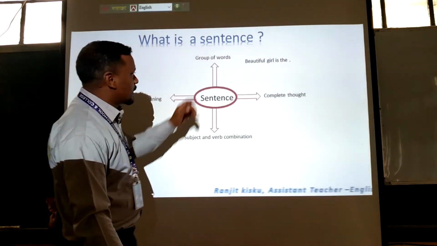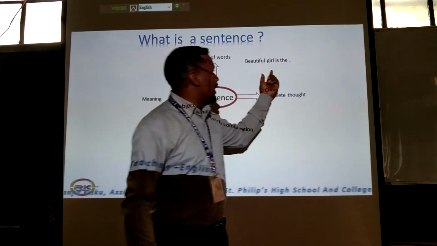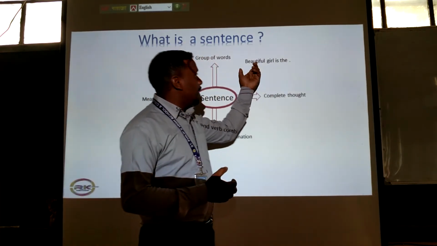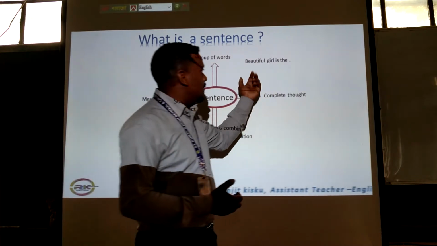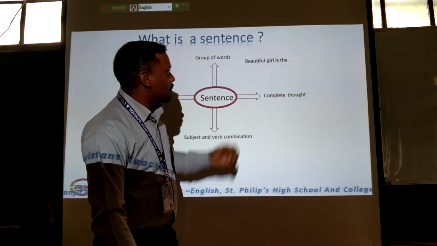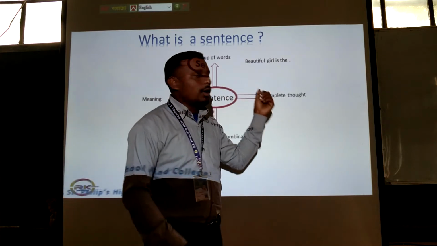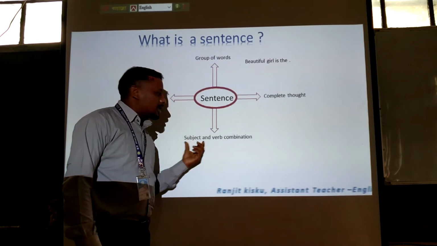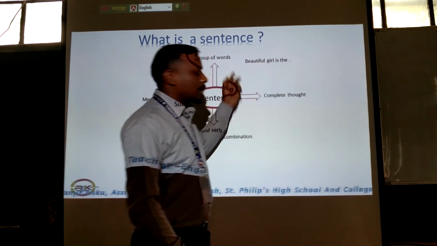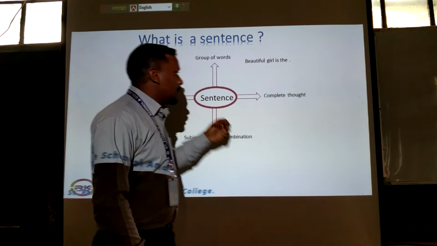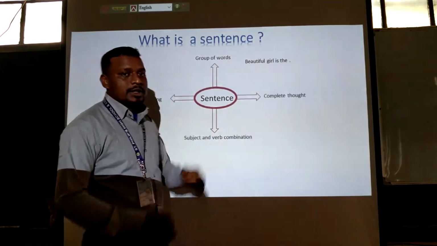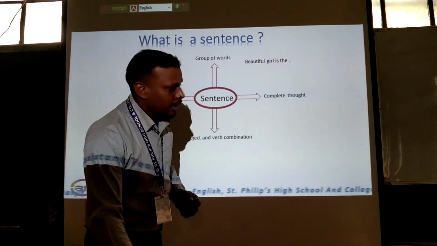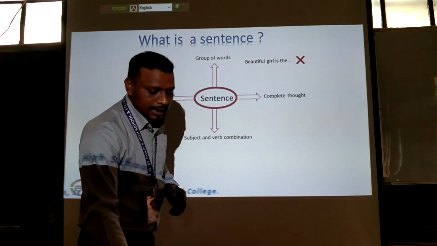Dear learners, you can see the example. Beautiful girl is the. This is a group of words, isn't it? This is a group of words, but it's not a sentence because it fulfills only one condition, and that is group of words. It doesn't have subject-verb combination. This group doesn't have complete thought. We didn't get any meaning from this group of words. So we cannot call it a sentence.